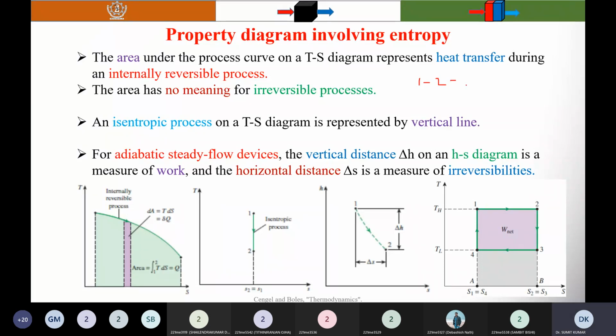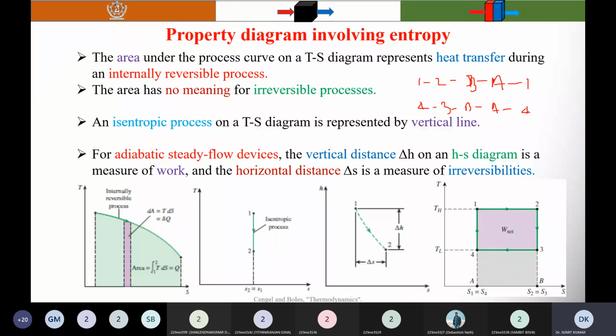The process 1, 2, 3, B, or you can write B A 1. And another one is 4, 3, B A 4.